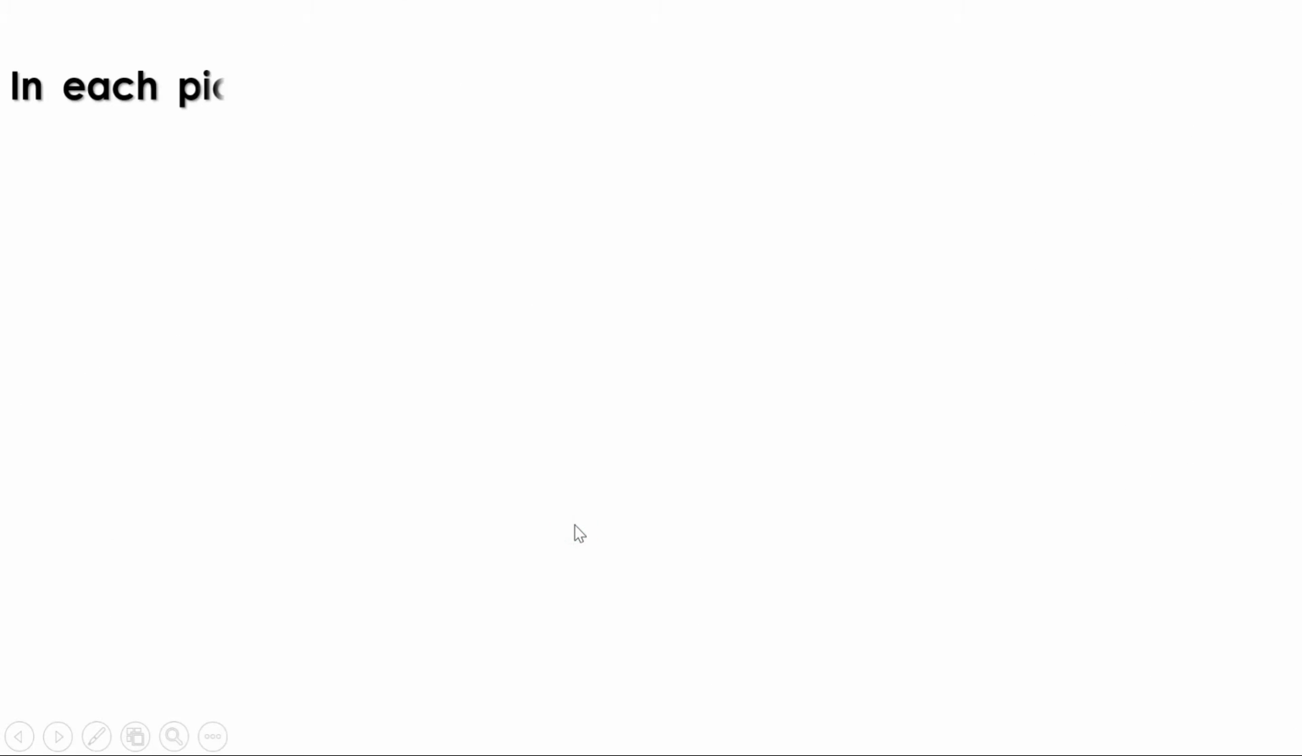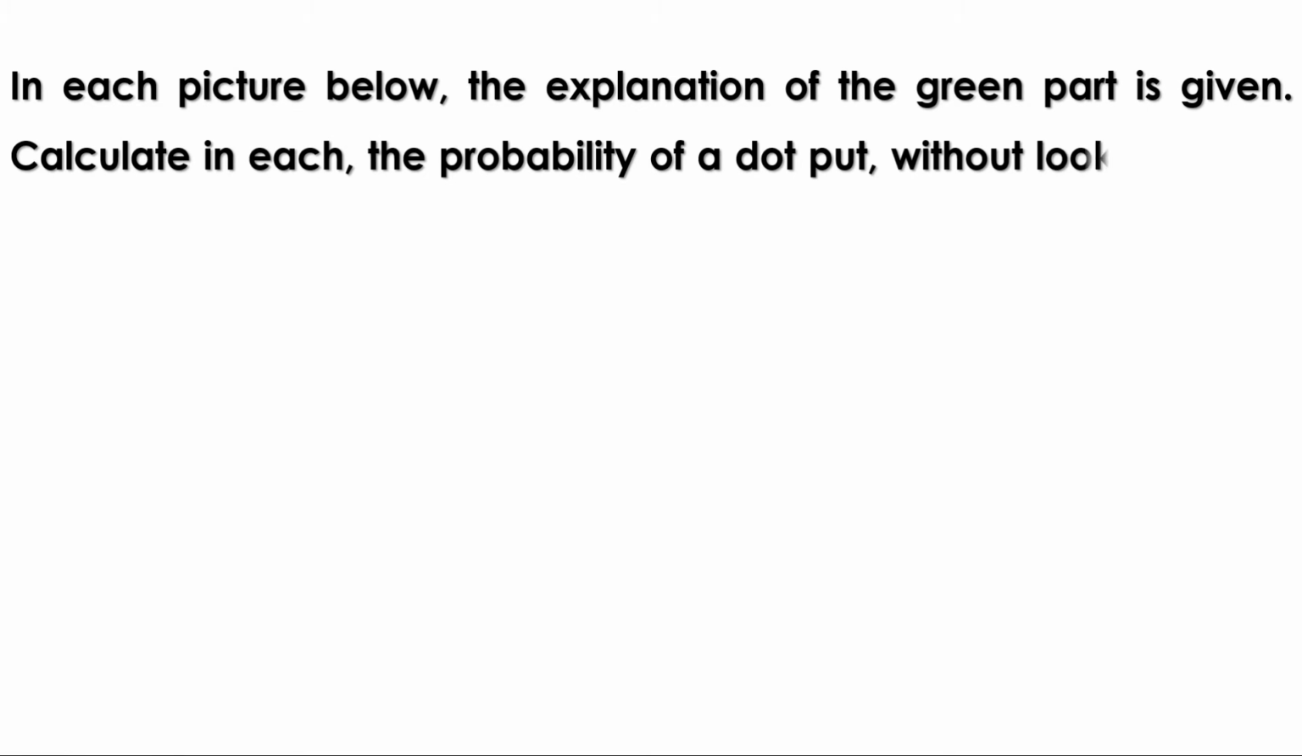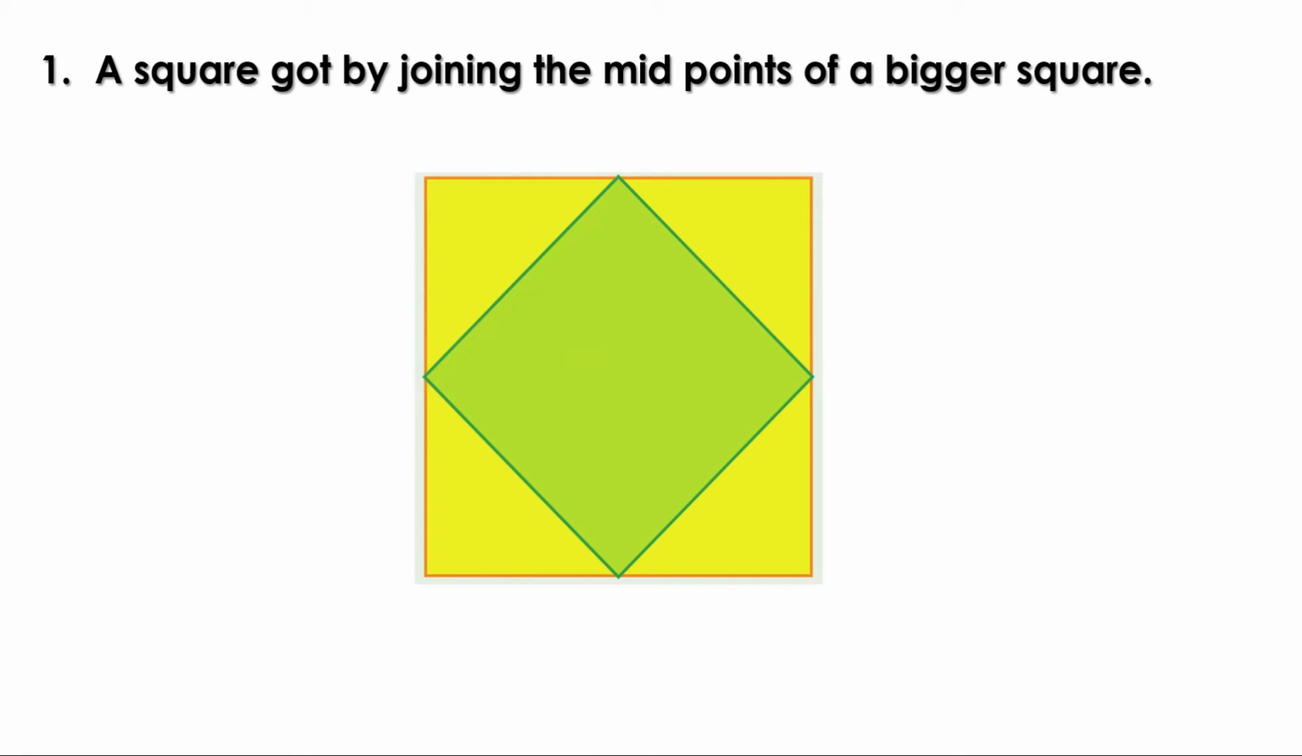Now, let us do some more problems. In each picture below, the description of the green part is given. Calculate in each the probability of a dot put without looking to be within the green part. First one, a square got by joining the midpoints of a bigger square. In this problem, we have to put a dot within the yellow square. We have to find the probability of getting the dot within the green square.